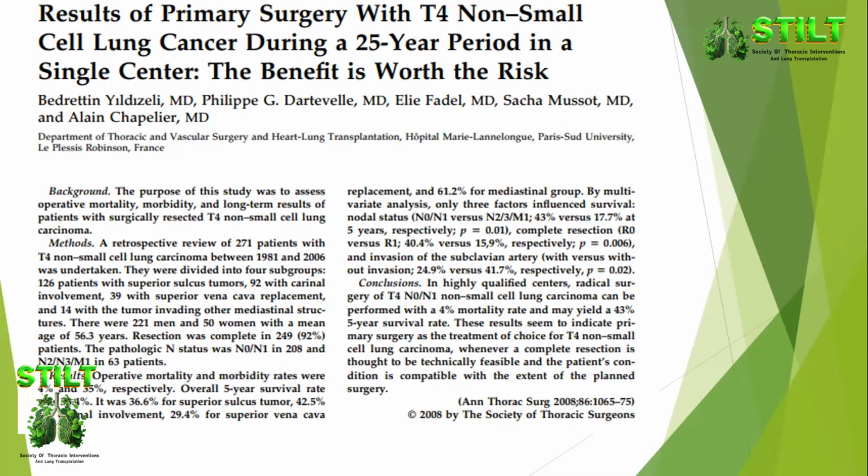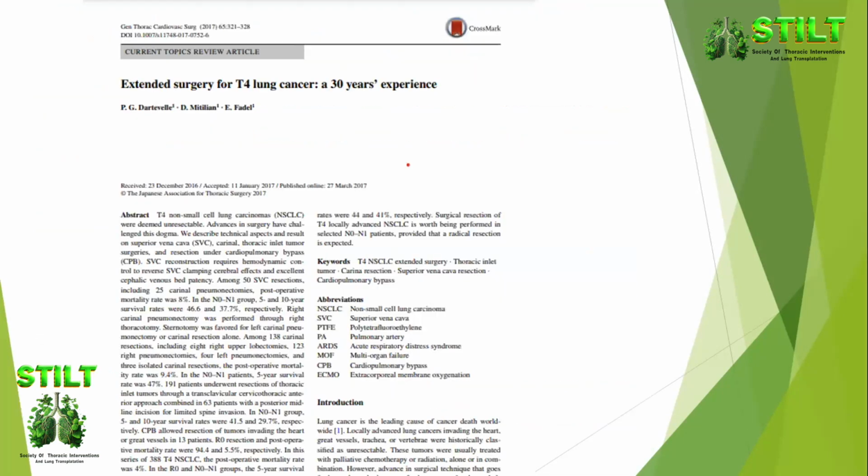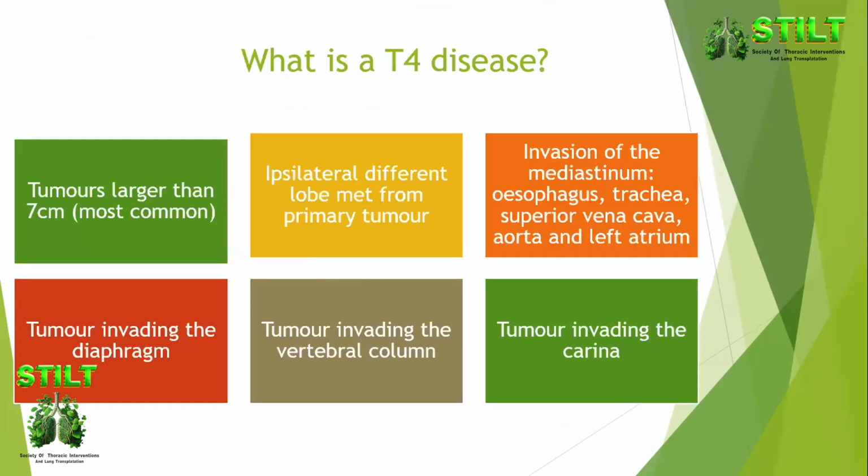So what to look for? Complete resection, no nodes. If you've got complete resection and no nodes, you get good results with these patients. They can receive adjuvant treatment, and you've done your patient a good job. If they turn out to have N2 disease, this will worsen the prognosis. Again, it's the same concept: if you can take it all out, and if you have no nodes, however aggressive you are, you can get results. So we can operate on all these patients.